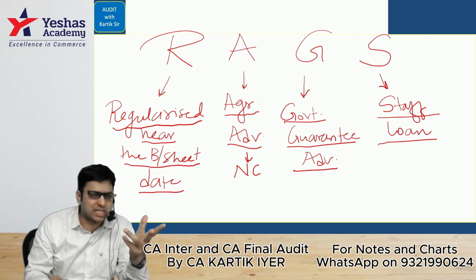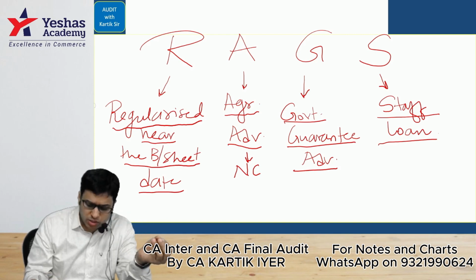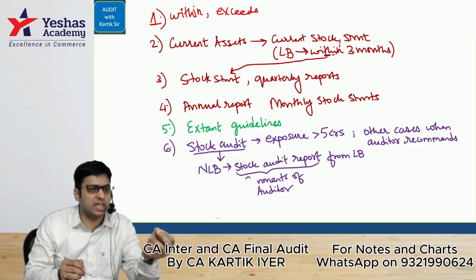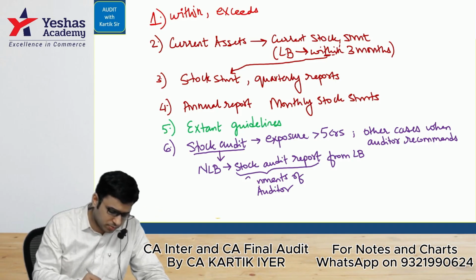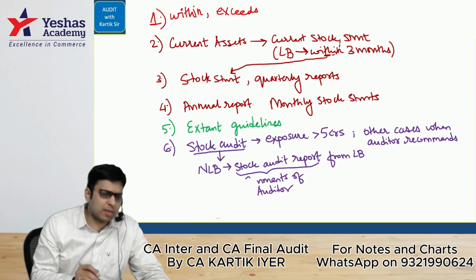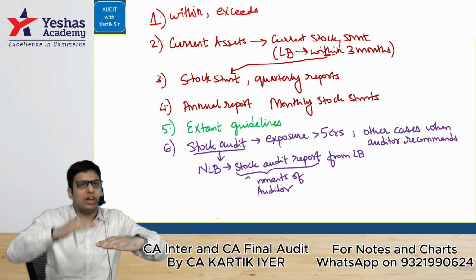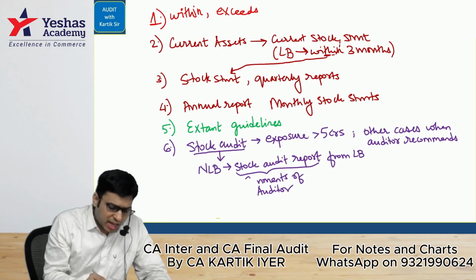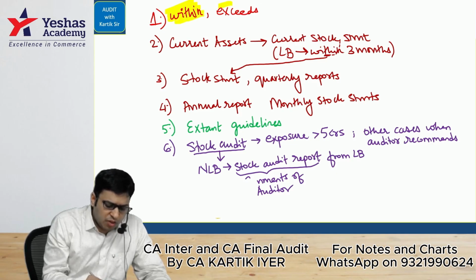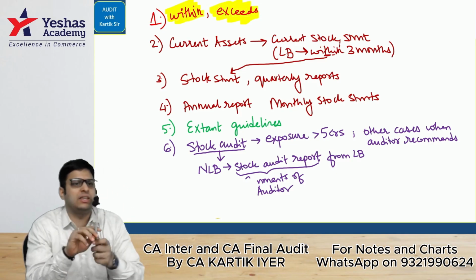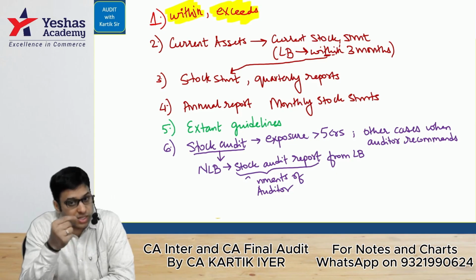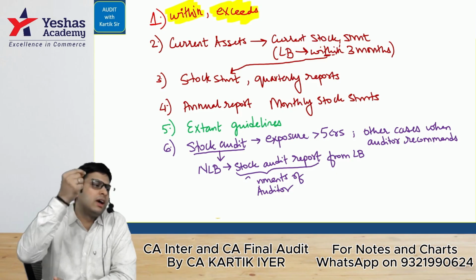In that we did 2 parts here. First is the theoretical part. Second was a computation part. Let's do the theoretical part first. Hear me out. Look here. See. First of all, whenever the bank decides the drawing power or the sanction limit, the bank has to ensure it is within the limit. If it exceeds the limit, in that case, the person in the bank has to report to the head office or the management.